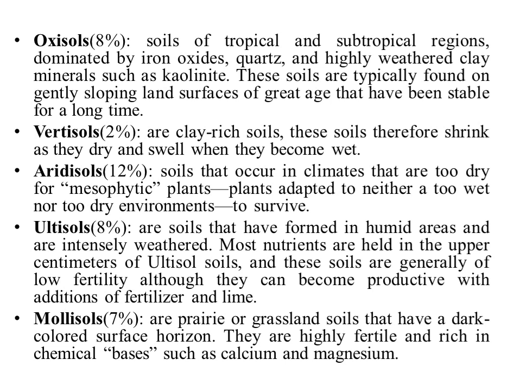Next is aridisols. Aridisols are the soils that occur in climates that are too dry for mesophytic plants, and only plants adapted to neither too wet nor too dry environments can survive. So aridisols often contain accumulation of salts. These are arid soils, so arid type of soil comes under the aridisols.